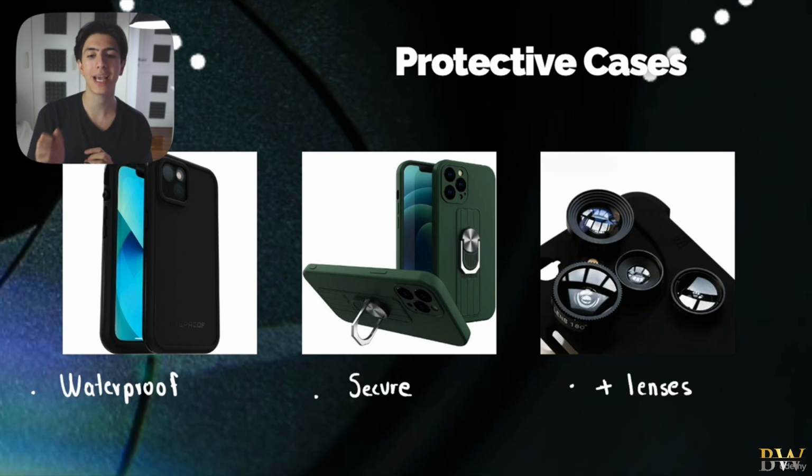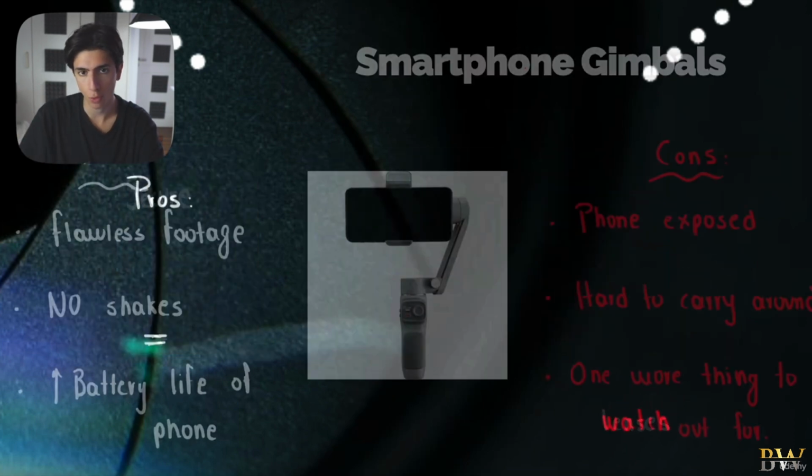We get secure cases that usually have a mount behind to slide your finger in so your phone doesn't fall. For example, it adds some more security once you're shooting. And we got those cases that are protective and can also be coupled up with lenses, as we discussed in the beginning of this lesson, that give another dimension to your videos, if you will.